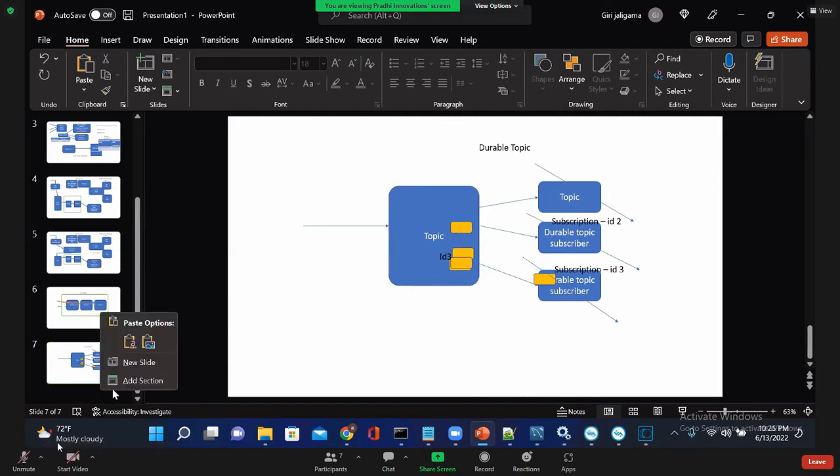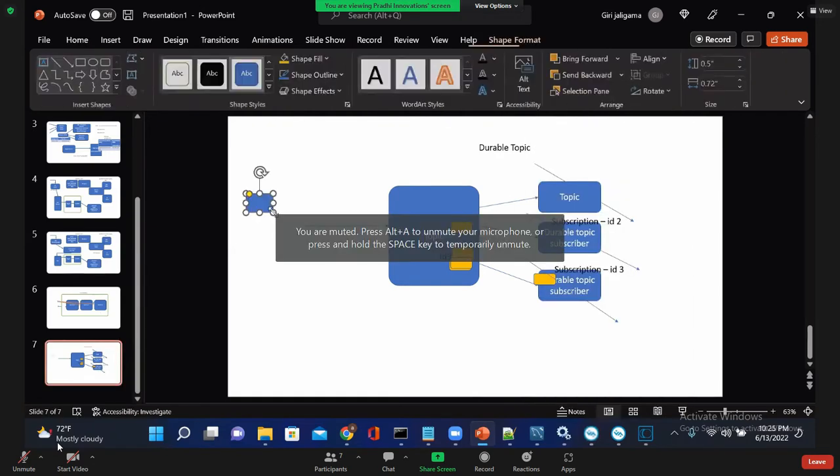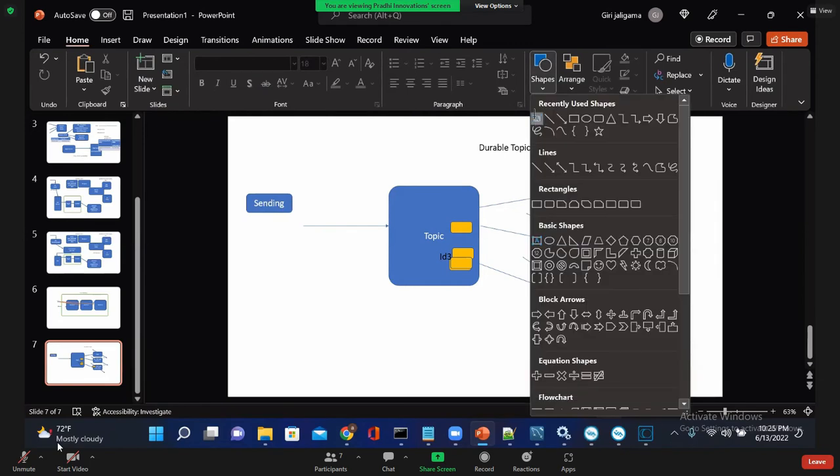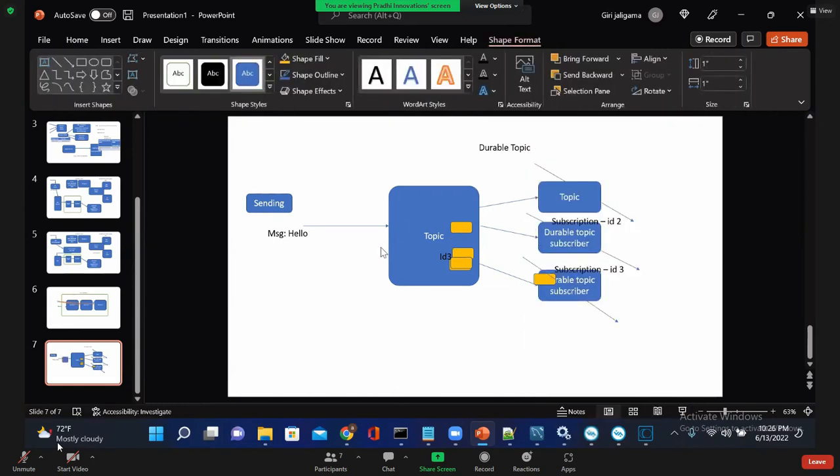First, let's say the sender is sending hello world, assuming hello world is a message, on a destination name. There will be a destination name.